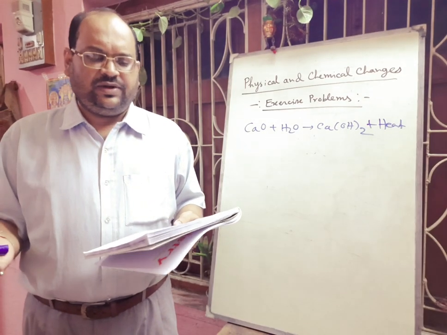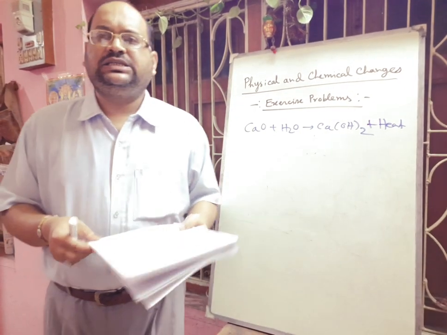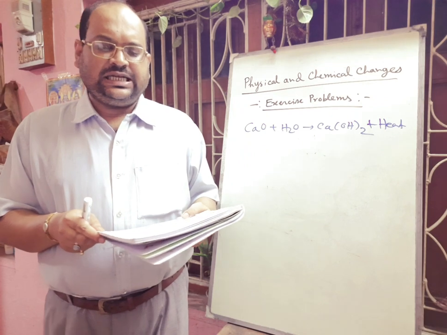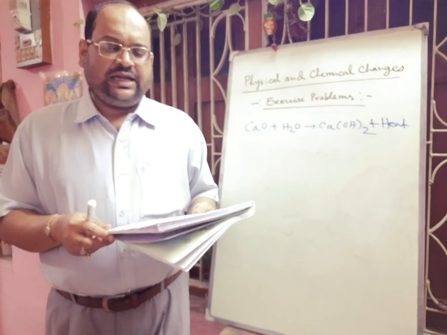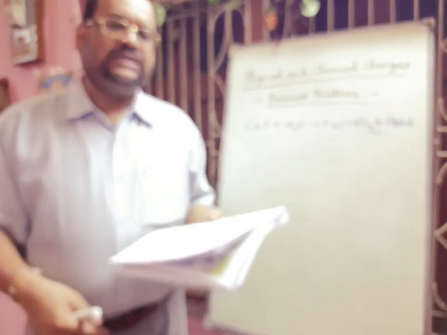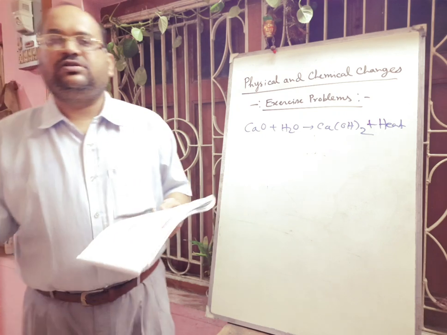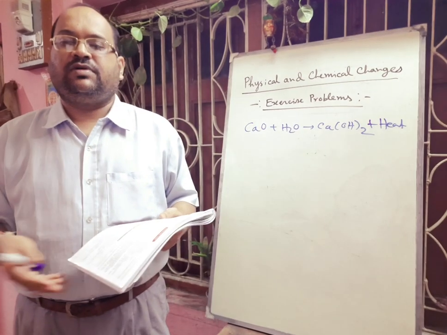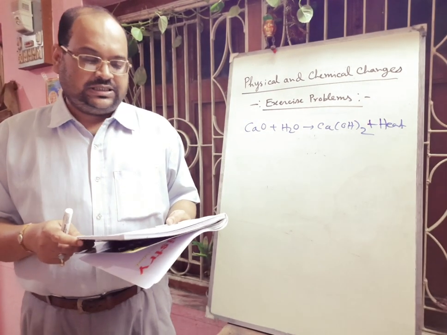Burning of any kind of fuel, that you can give. Light, photosynthesis, you can tell. Electricity, that is the electrolytic decomposition of water. When you take some acidulated water and pass electricity, it will dissociate into hydrogen and oxygen gas. At the cathode there will be formation of hydrogen, at the anode there will be formation of oxygen. So this is the answer.